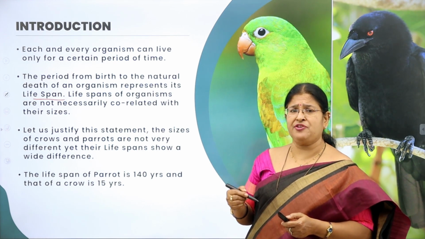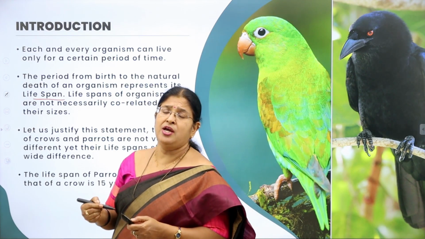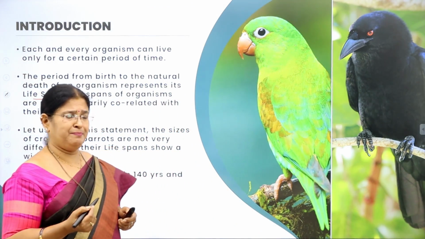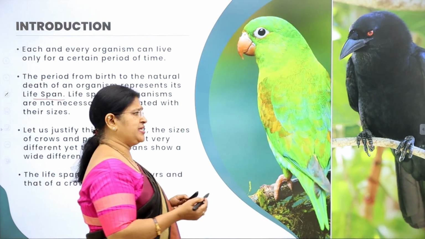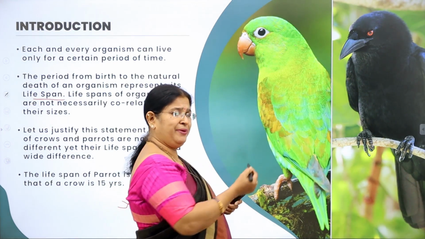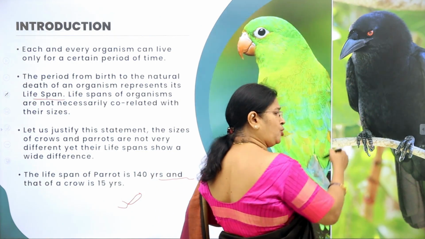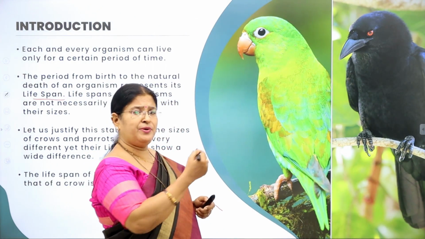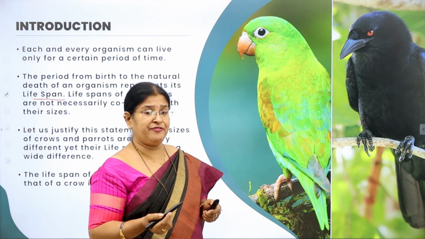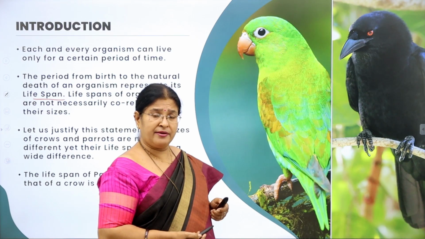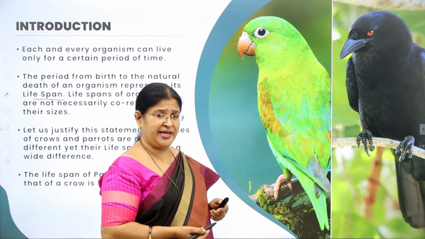Now let me justify this statement of mine with a very good example. I think all of you might have seen a beautiful green bird with a red beak, that's parrot, and a black bird called crow. What do you observe in these two birds? Both are birds, but the only difference is the color, right? But they are of the same size.